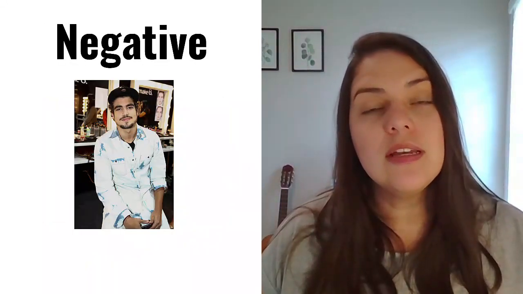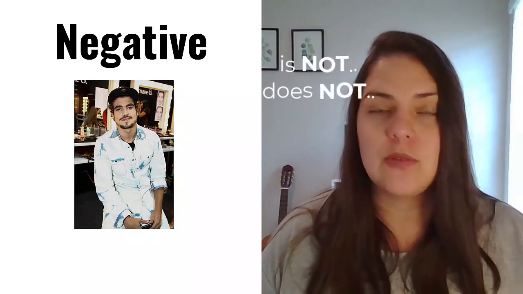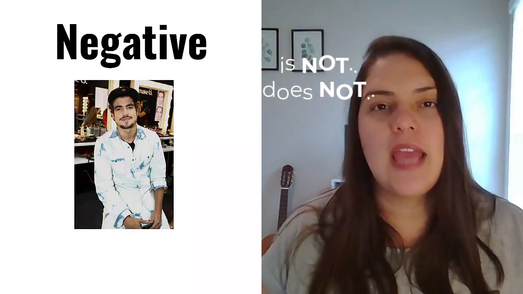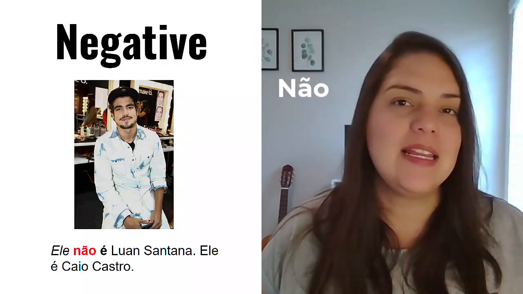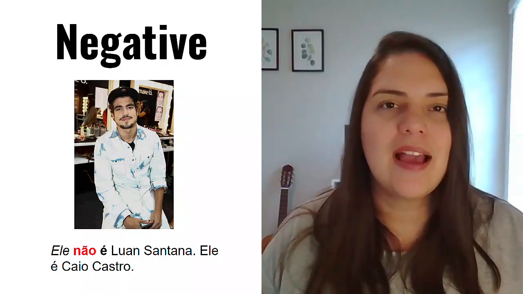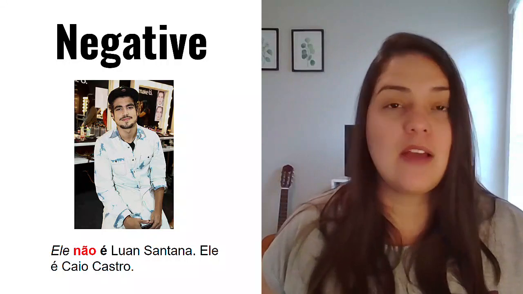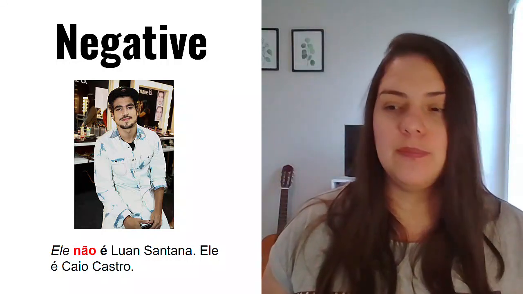When we use negative to say someone is not or someone does not, we use the adverb não. In this case, ele não é Luan Santana, ele é Caio Castro. And Caio Castro is a very famous actor in Brazil as well.